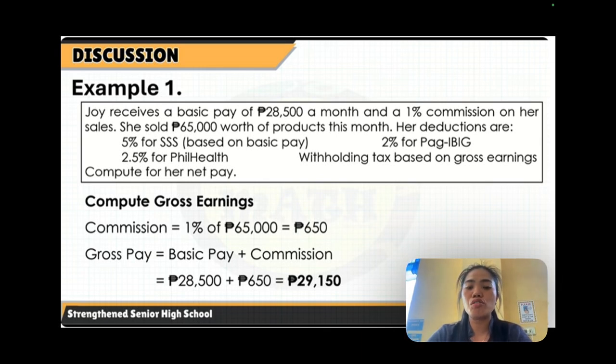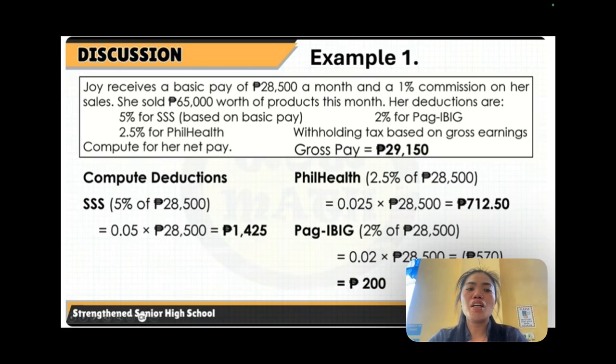That is equivalent to 650 pesos. Therefore, the gross pay is equal to basic pay plus commission, that is 28,500 pesos plus 650 pesos. We have 29,150 pesos.